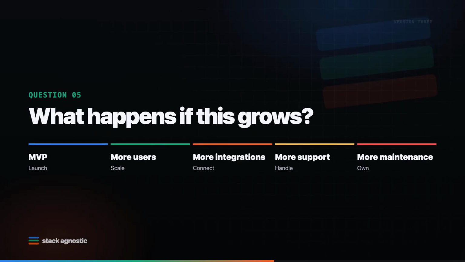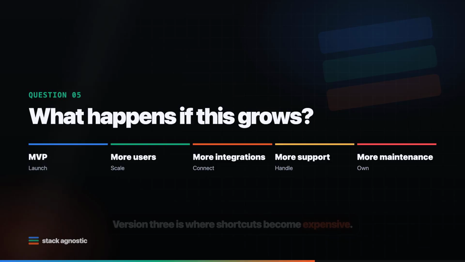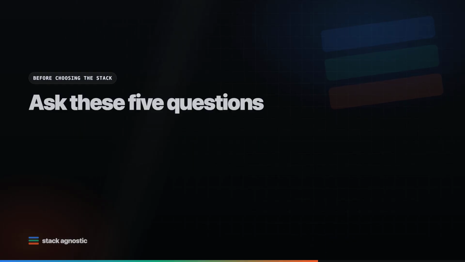Question 5: what happens if this grows? A stack choice is not just about launch, it is about the next 6 months, the next 2 years, and who gets called when the system breaks. If the project grows in content volume, editorial workflow and SEO tools matter. If it grows in order volume, e-commerce reliability matters. If it grows in product complexity, architecture and testing matter. If it grows in team size, maintainability and conventions matter. The question is not, can we build version 1? The question is, can we live with version 3?